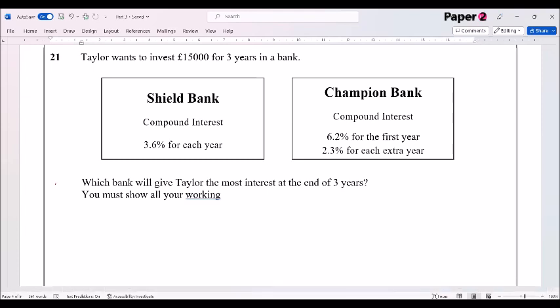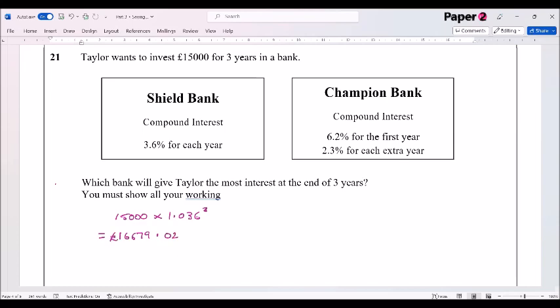So first one, let's look at Shield Bank. We'll keep this on the left-hand side. So we've got 15,000 multiplied by 1.036 to the power of 3, because it's 3 years. And we can work that out. So 15,000 times by 1.036 to the power of 3 gives me an answer of 16,679 pounds and 2 pence when we round it to the nearest penny.